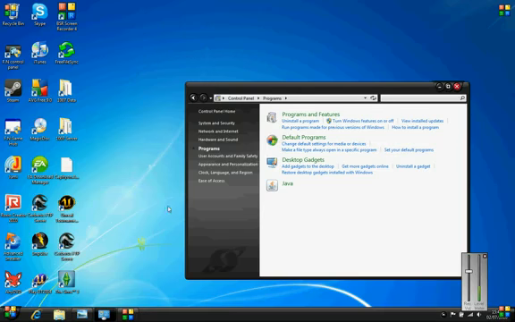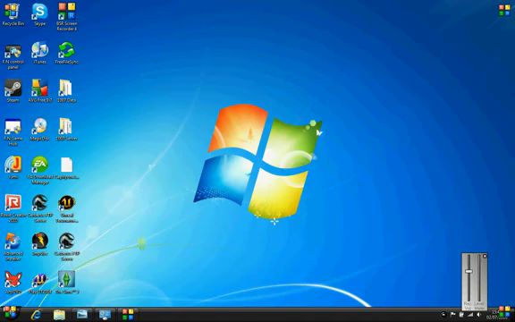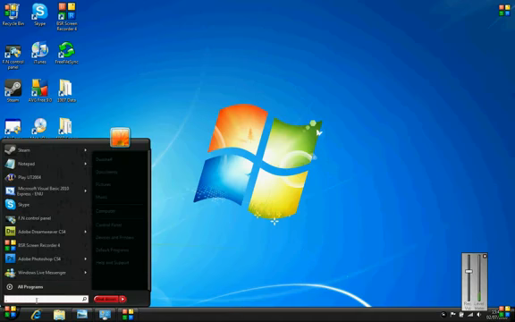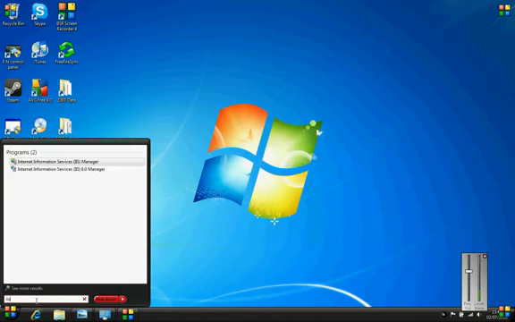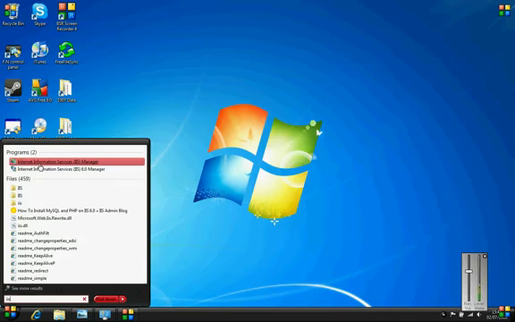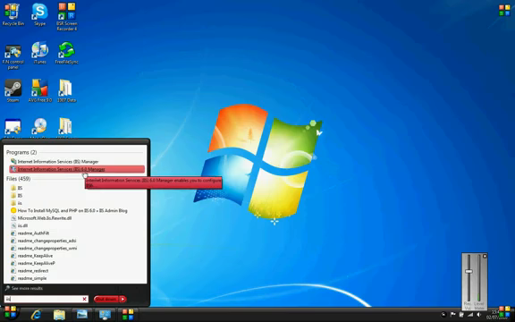After that, you'll be going to Start again, type in IIS, and you'll have Internet Information Services, IIS Manager. Now ignore the 6.0 Manager because that's for the older version.